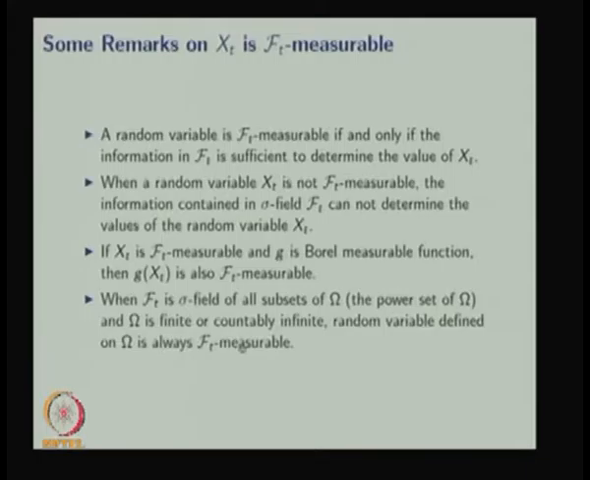We know that whenever F_t is the largest sigma field, any real valued function is going to be a random variable. Here, whenever F_t is the largest sigma field, or the power set of omega, with the additional condition that omega is finite or countably infinite, then the random variable is always F_t measurable.